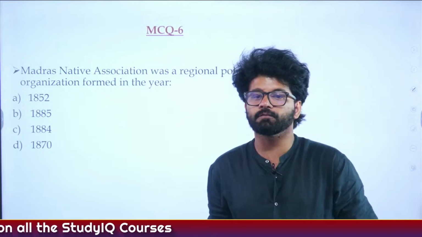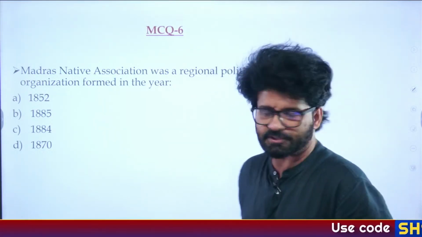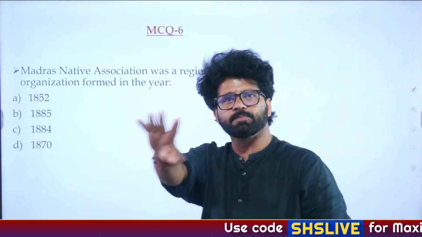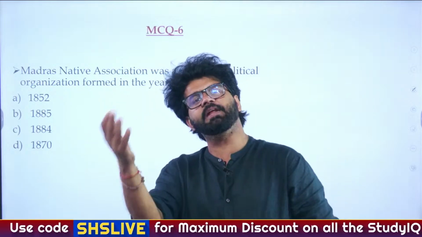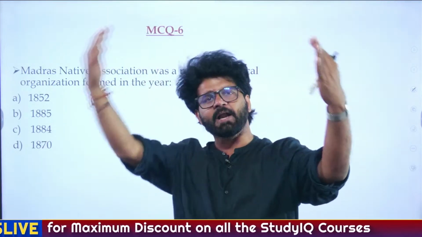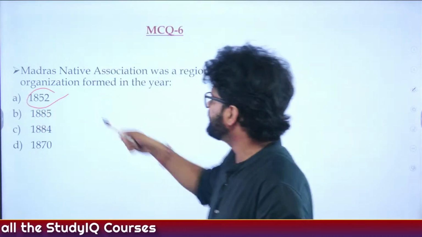What is the answer of this question? Madras Native Association formed in 1852. It is one of the branches. We have discussed Bombay and Madras. There are two branches of the organization which was formed in 1851 by the merging of Landholders Association and the organization formed by William Adam. So the answer is 1852.